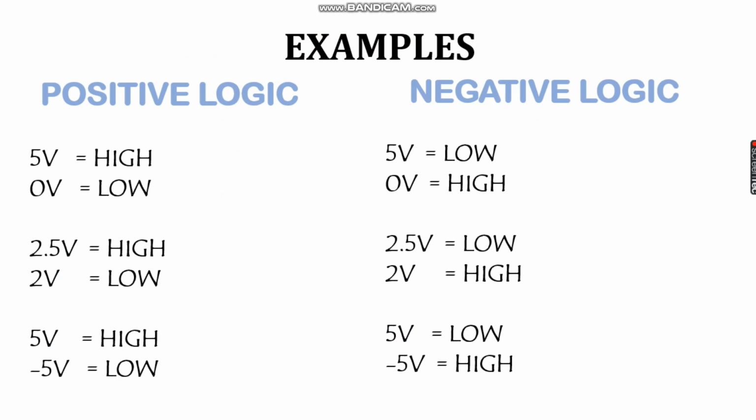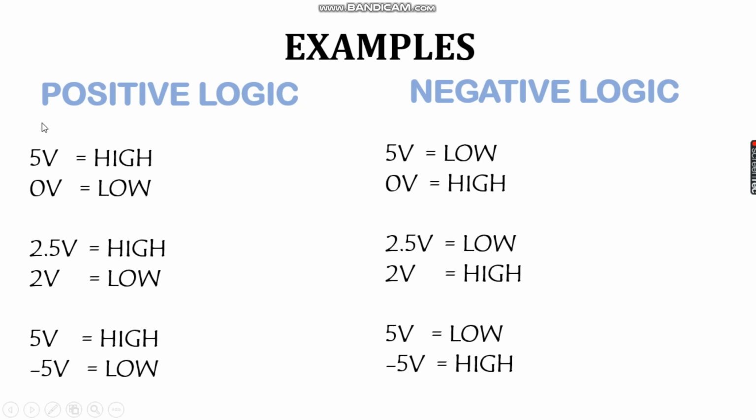Here is an example to elaborately explain about positive logic and negative logic concept. Now see on the left hand side of the screen. Here under positive logic concept, I have given 3 examples to make the concept much more clear.